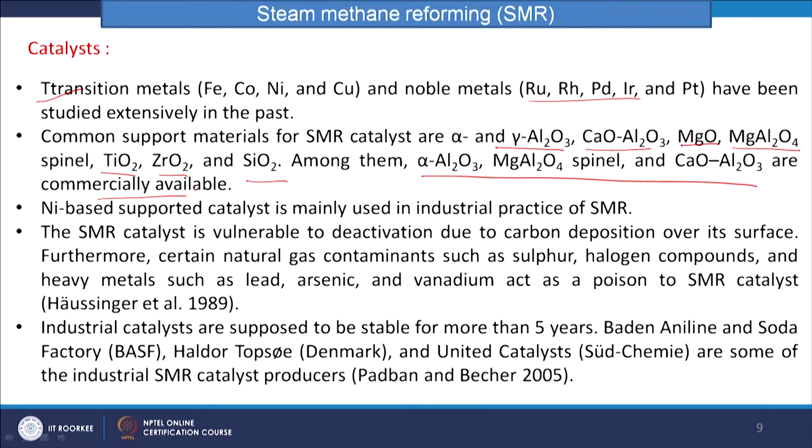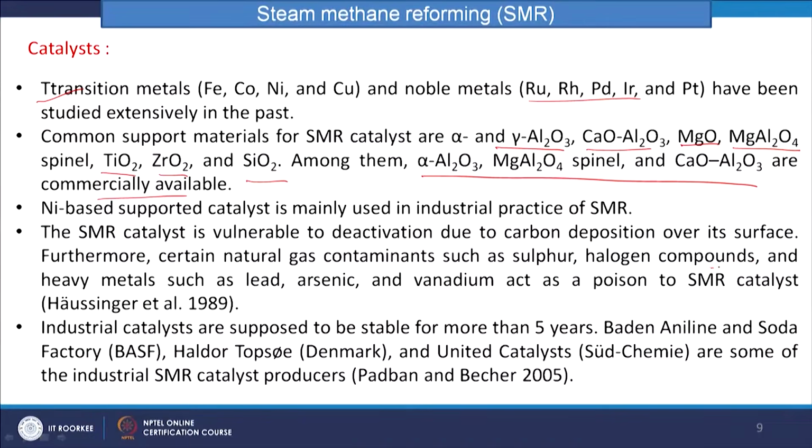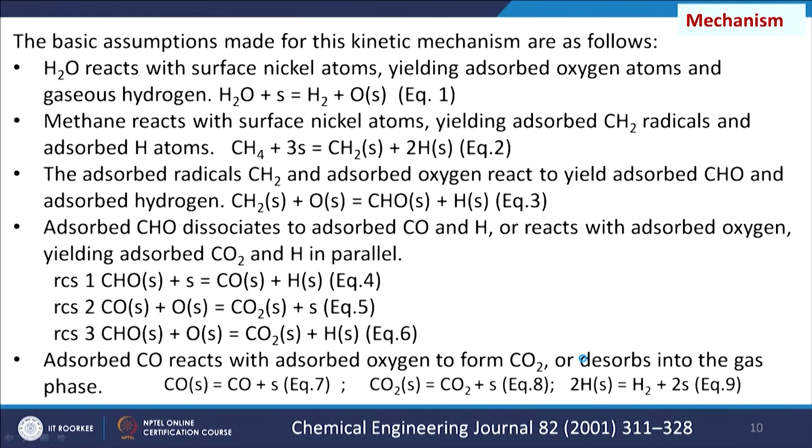Coke deposition is a problem for this catalyst, and sulfur and halogen compounds may also deactivate the catalyst. Some industrial catalyst suppliers are Badische Anilin und Soda Fabrik, BASF, Haldor Topsoe, and United Catalysts. These are the players for catalyst supply on a commercial scale for SMR. Now, we will see the mechanism.